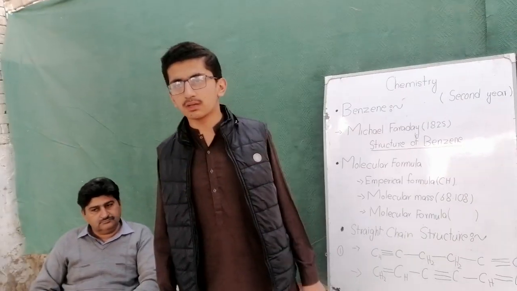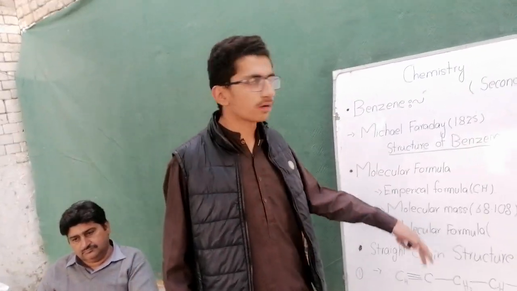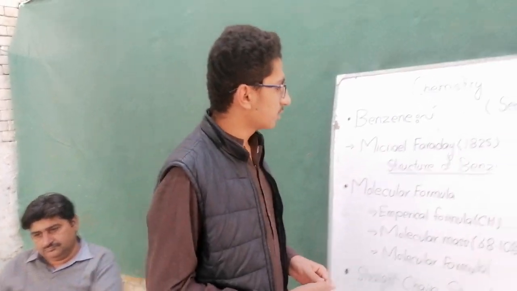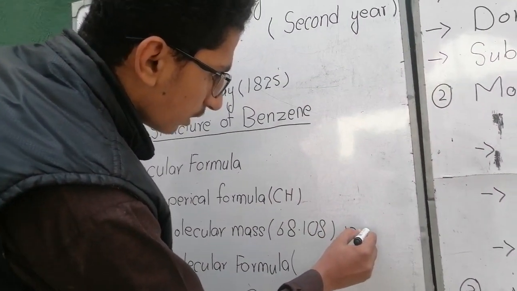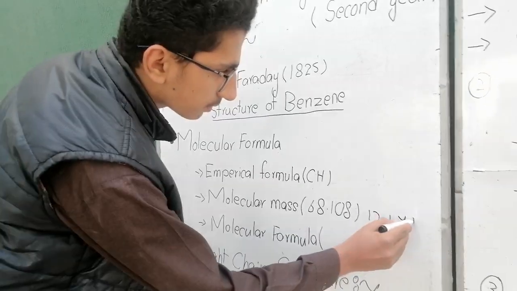It is 6 times the atomic mass of carbon plus hydrogen, because the atomic mass of carbon is 12 plus hydrogen is 1.